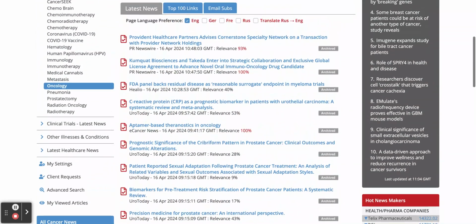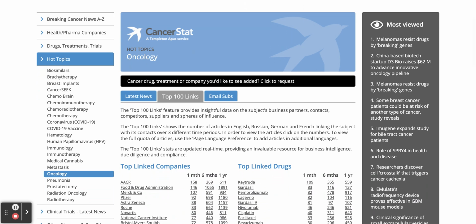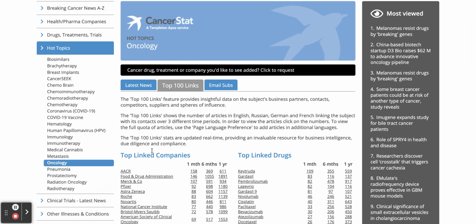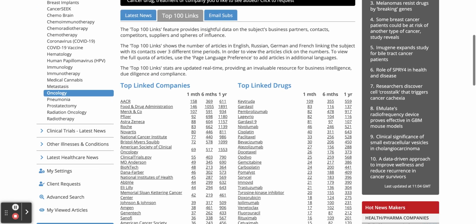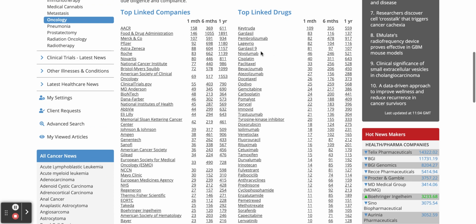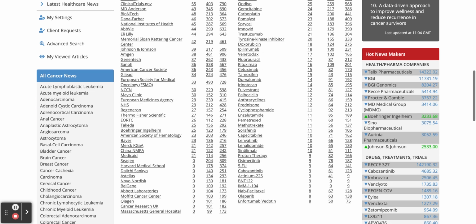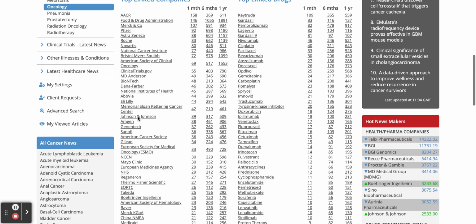Scrolling down again, wide selection of sources that we have here. And if we just scroll back up and have a look at the top 100 links for everything to do with oncology, we will see here the top linked companies to do with oncology and the top linked drugs as well. So if we just scroll down, you can click on any of these companies or any of these drugs and see the most up-to-date news on them. Or if you wanted to see the company name or the drug mentioned with oncology, you click on the number in question with regards to the actual term as well, whether it be 1 month, 6 months, or 1 year. But again, it gives you good ideas to the number of drugs that we're tracking information on, and also the number of companies as well.